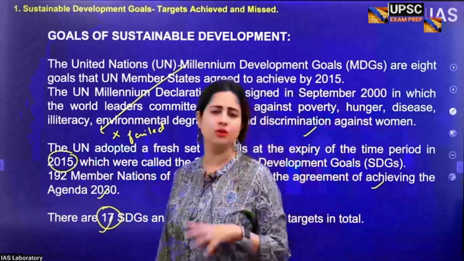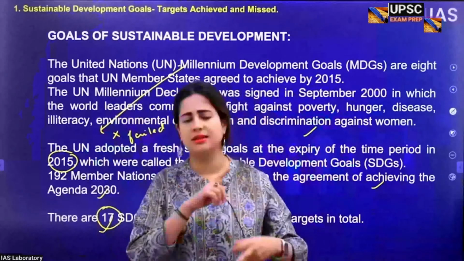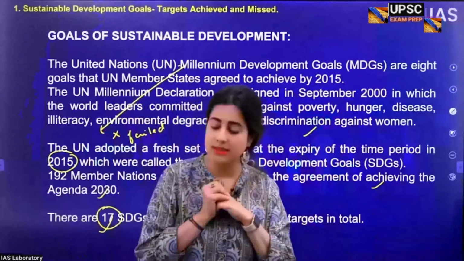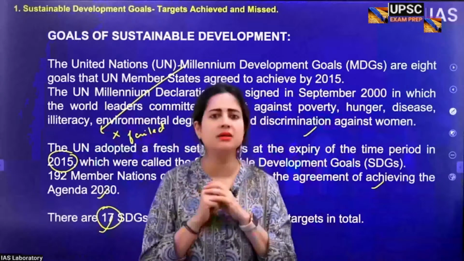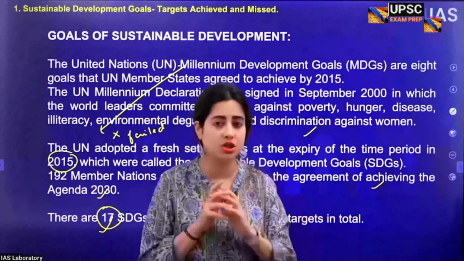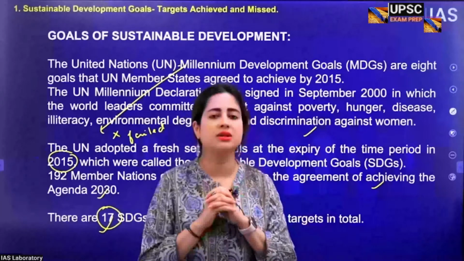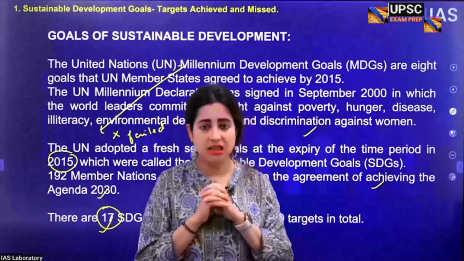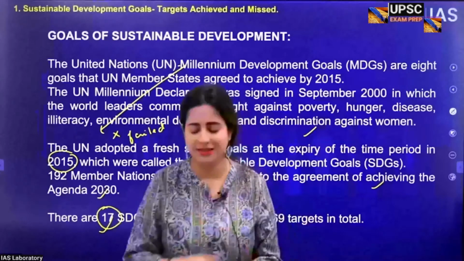Now I am not expecting, or nobody rather would, that you should know them one by one, that one stands for this and the second one stands for this. But out of total 17, 11 are very, very important, which means most of the questions can be targeted towards 11 SDGs out of total 17. And there's another catch here. Even India as a country and as a society has not been able to successfully achieve these 11 goals out of 17. Why? And what are these goals? Come, let's have a look.